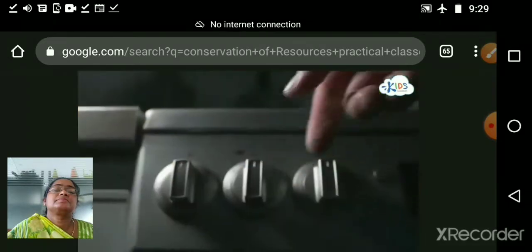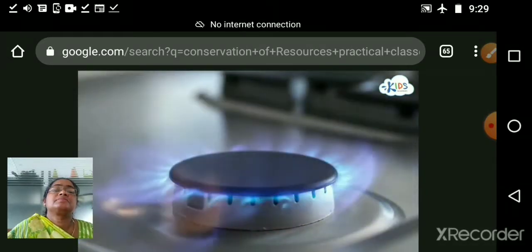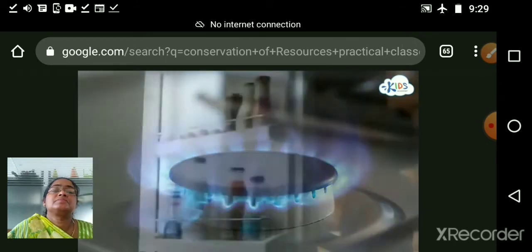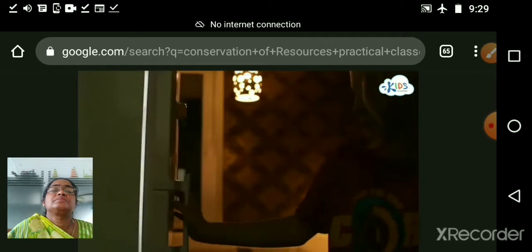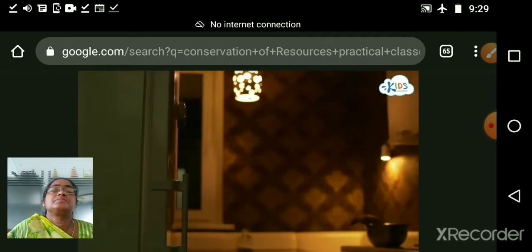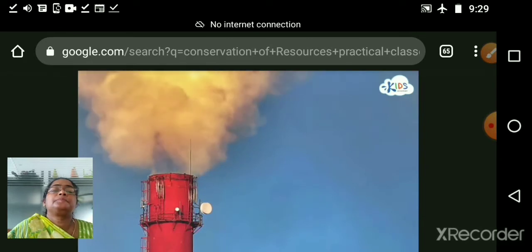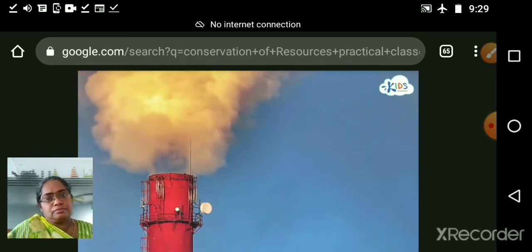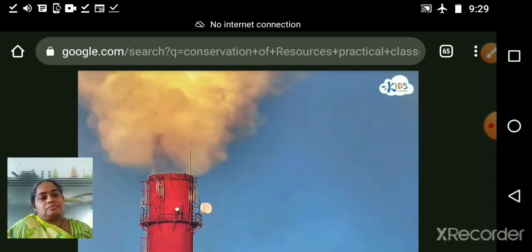We need energy, such as natural gas and electricity, to use things in our home. Televisions, stoves, and refrigerators need energy in order to work. Natural resources, such as coal or gas, are burned in order to produce energy. The smoke spreads into the air, which can be bad for the environment.